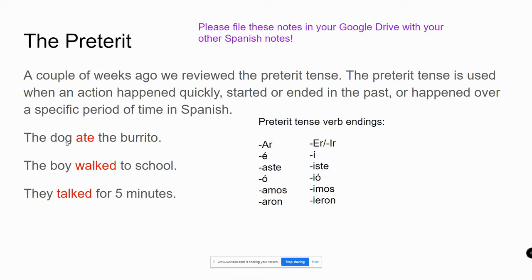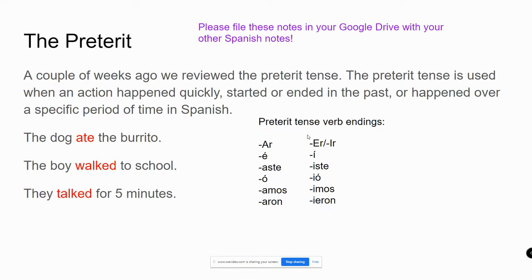Some examples are: the dog ate the burrito. If you've ever seen that video where the dog eats the burrito in one bite and swallows it whole, that happened quickly in the past, so it would use the preterite tense. The boy walked to school. That is an action that started and ended in the past. He's no longer walking anymore. He is at school. So it would use the preterite tense. They talked for 5 minutes. That's an action that happened over a specific period of time, 5 minutes.